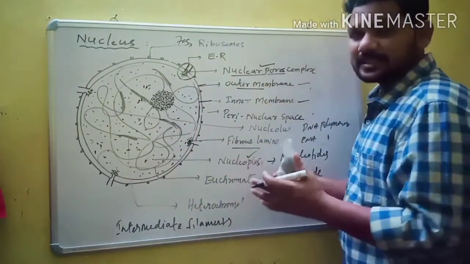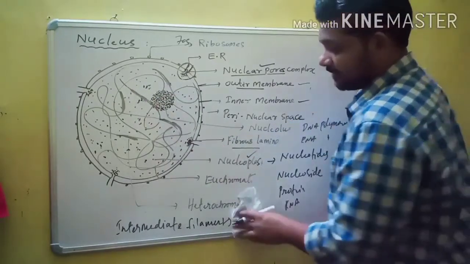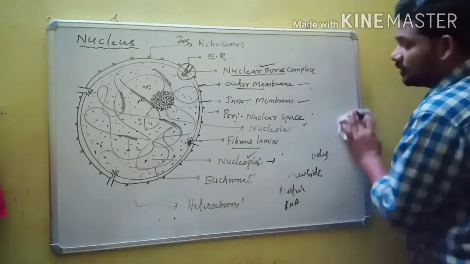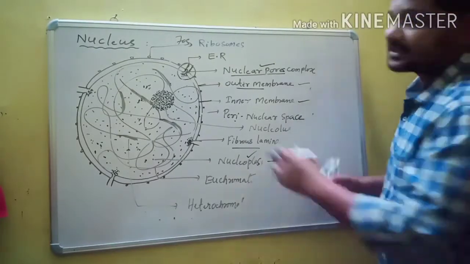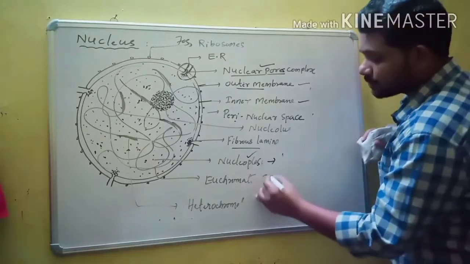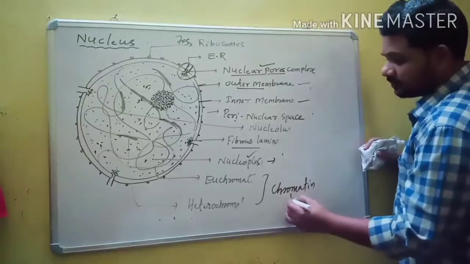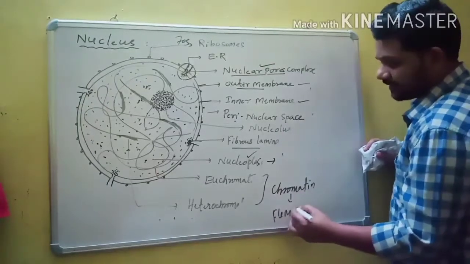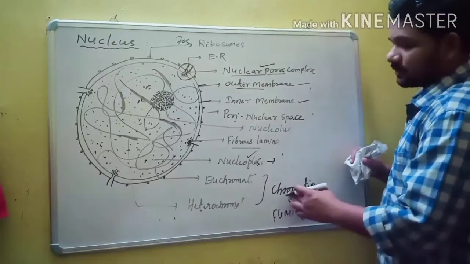So it provides a scaffold, or a mechanical support, to the chromatin fiber. So the nucleoplasm is the second structure of the nucleus. And the next one is chromatin. The term chromatin was given by Fleming.